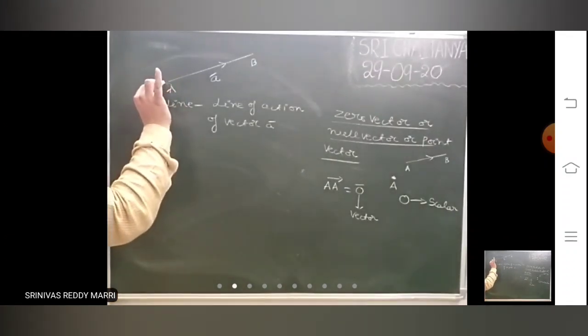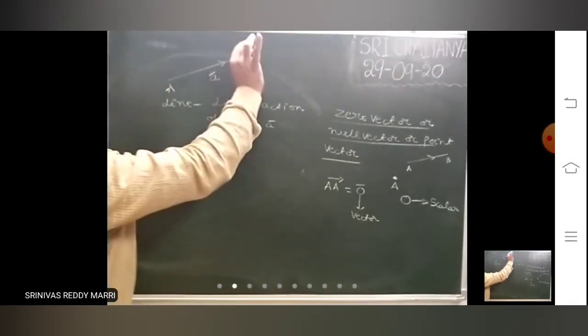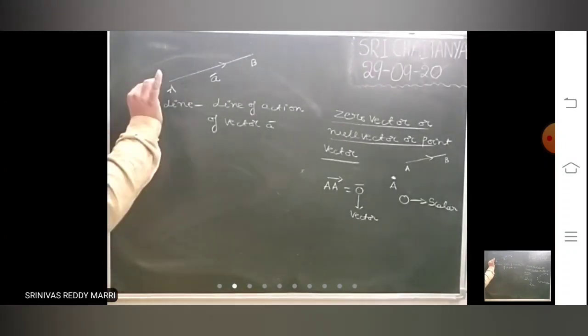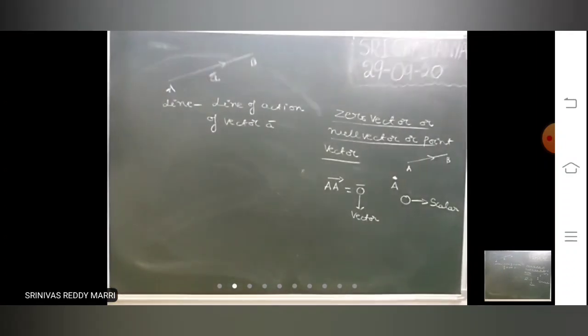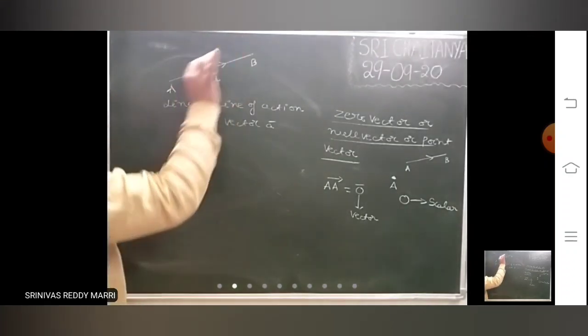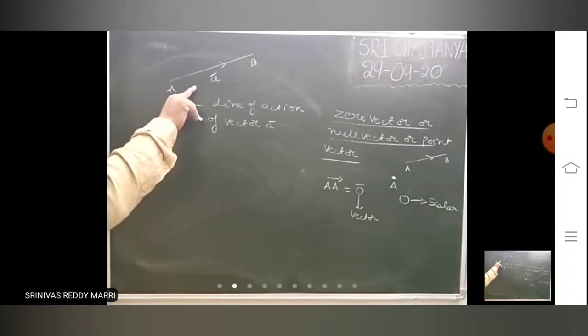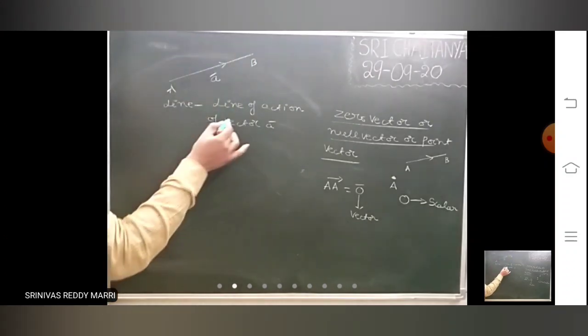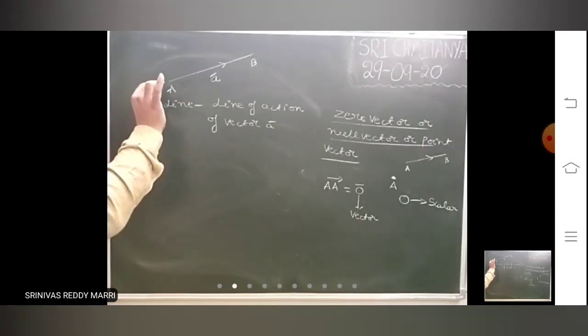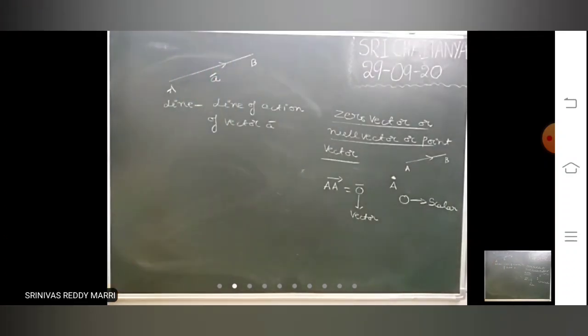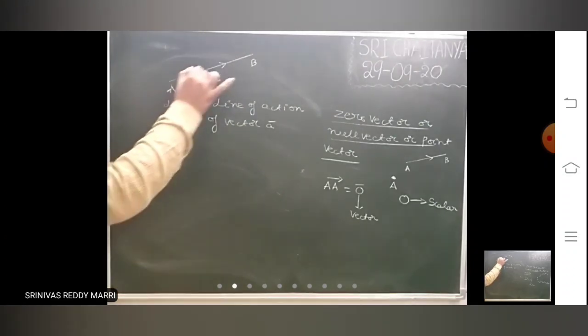That means along which line it acts, this line, whatever the line I have drawn, along that line it acts. Along that line it acts means it is called line of action. Every vector will have line of action. Through which line it is acting means AB line.